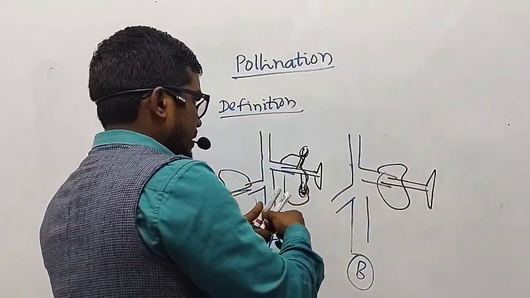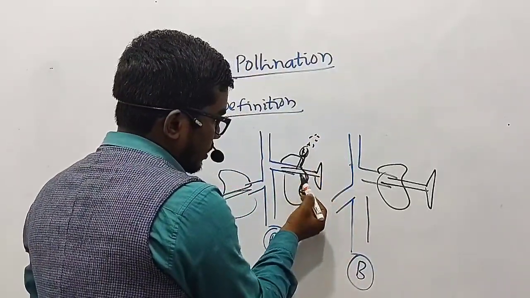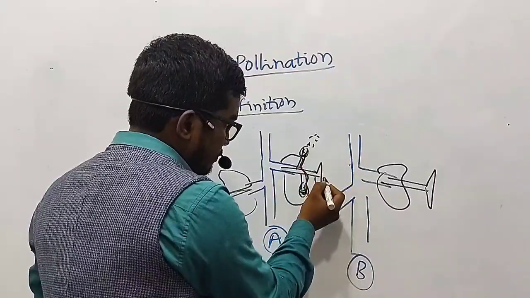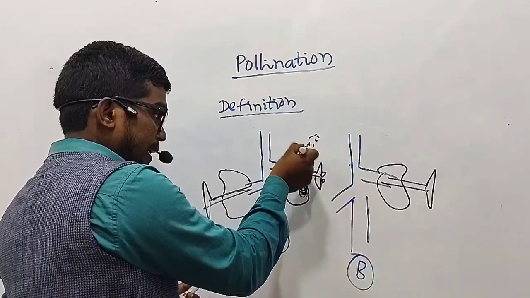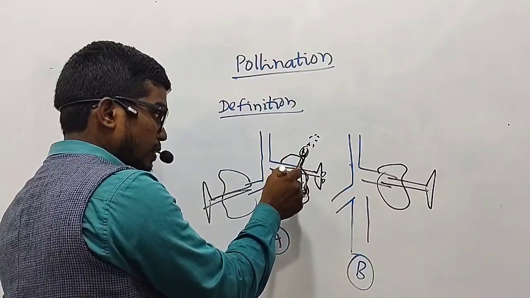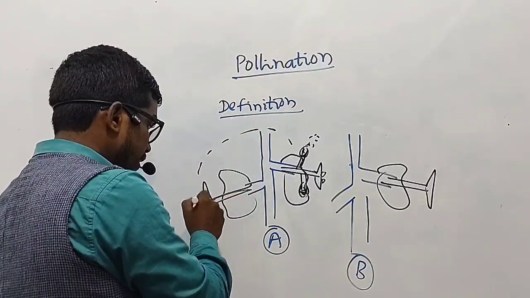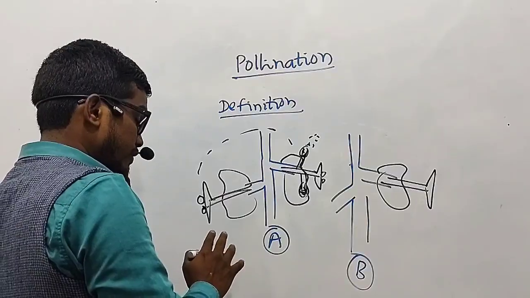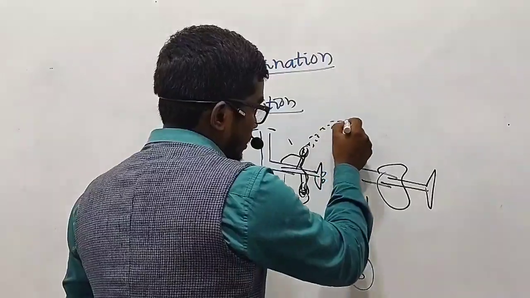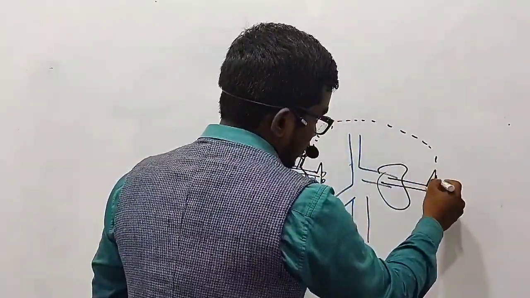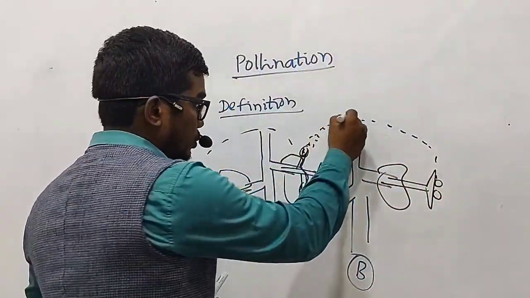We can define pollination as the transference of the pollen grains from the anther of one flower to the same flower's stigma, or the transference of the pollen grains from the anther of one flower of a particular plant to a different flower of that particular plant itself, or further it can be transferred from the anther to the stigma of another flower of a different plant, or through pollinating agents.